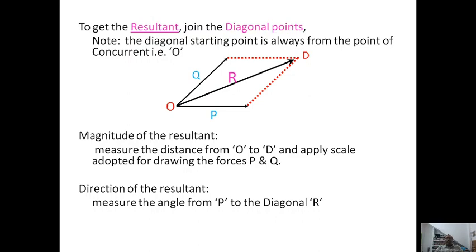So generally we draw the P force as horizontal, so that it is convenient to draw the diagram and saves your time. That is important to get quick results from the parallelogram law of forces.